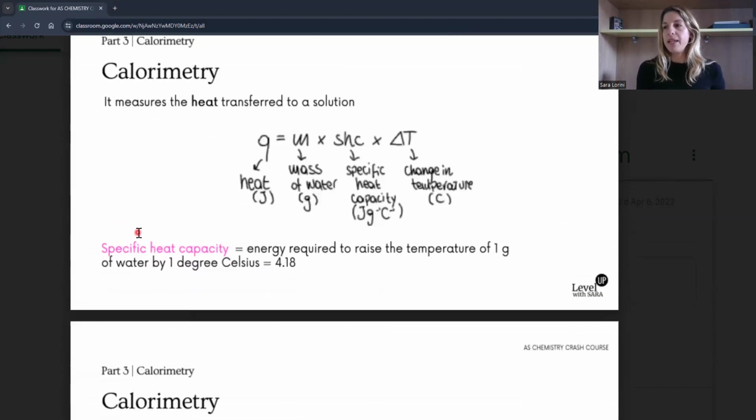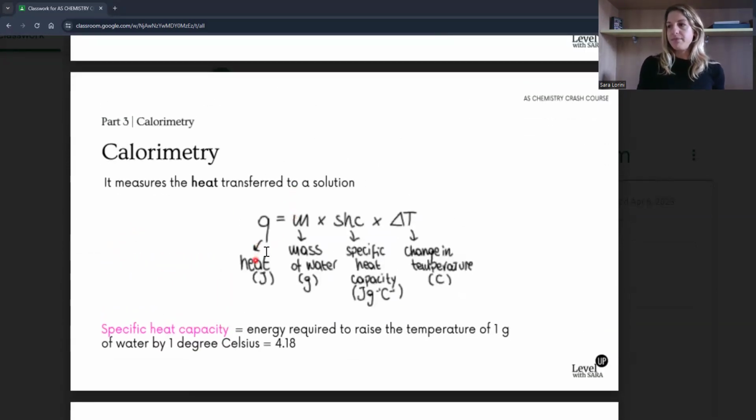Calorimetry. Equation, I hope you remember it. Common mistakes. The mass, you must use the mass of water or the mass of the substance that is changing temperature, okay? If you write a change in temperature, make sure you use the mass and the specific heat capacity of the substance that changes it.